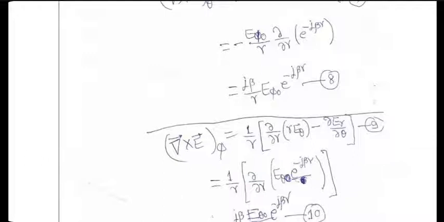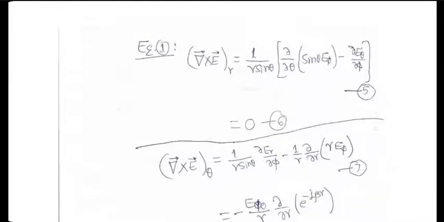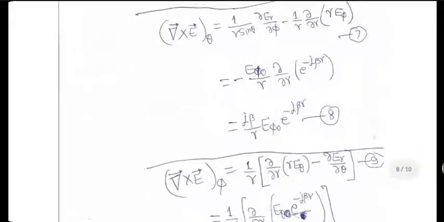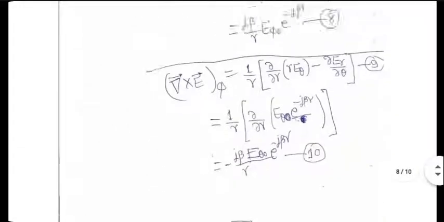So if I take these 3 results, equation 6, equation 8 and equation 10, and plug them on the left hand side of Maxwell's equation 1, and on the right hand side I have got 3 components of H field multiplied by minus j omega mu naught. I start comparing the coefficients of each of the unit vectors on both sides. Try doing it in detail, but H r obviously will be minus 1 upon j omega mu naught times del cross E's R component, and del cross E's R component is 0. So H r will be 0.